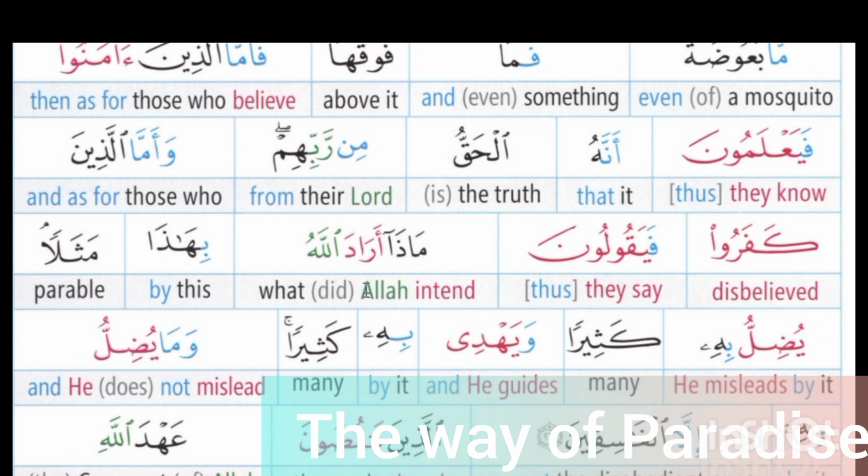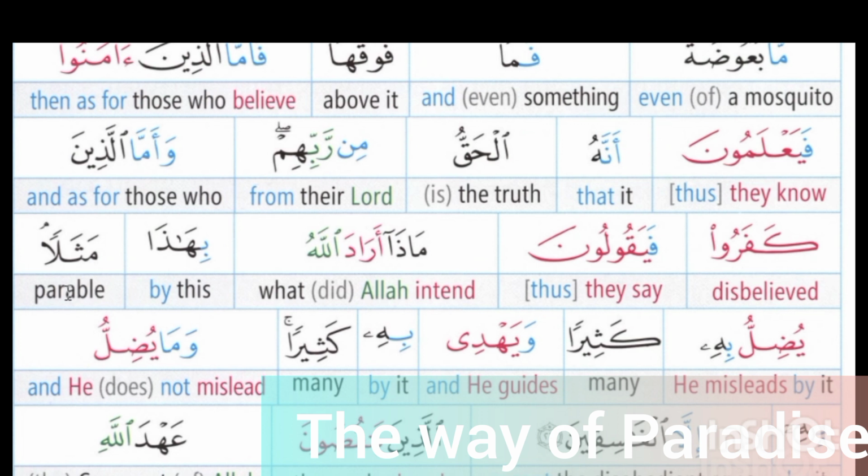Maza arada Allahu. Maza is used as interrogative in Quran. Meaning of maza is what. Arada, root word of arada is ra, waw, dal, and the meaning of arada is intent. Allah is the personal name of Allah Almighty. Root word of Allah is alif lam ha. In bihaza, be is used as a preposition. Meaning of be is by. Haza is a demonstrative pronoun. Meaning of haza is this. Masalan is an indefinite noun. Root word of masalan is mim, salam. Meaning of masalan is parable.